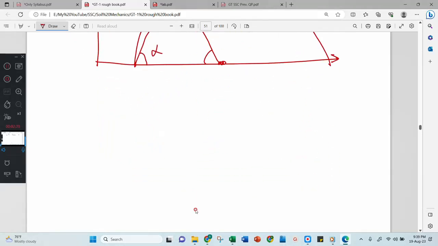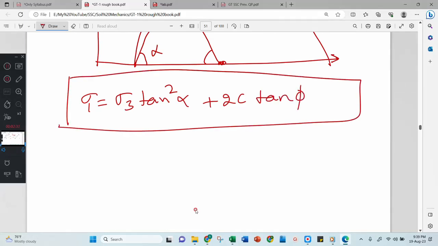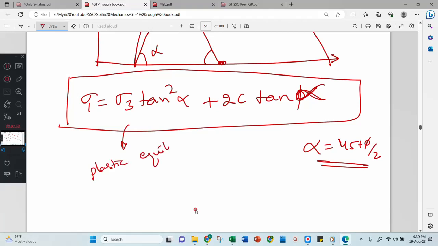After doing some derivations, I will get the equation sigma 1 equal to sigma 3 tan square alpha plus 2c tan alpha. Learn this equation by heart. This is the relation between sigma 1 and sigma 3, alpha and phi. Alpha is equal to 45 plus phi by 2. Now, this equation is considered as the plastic equilibrium equation.